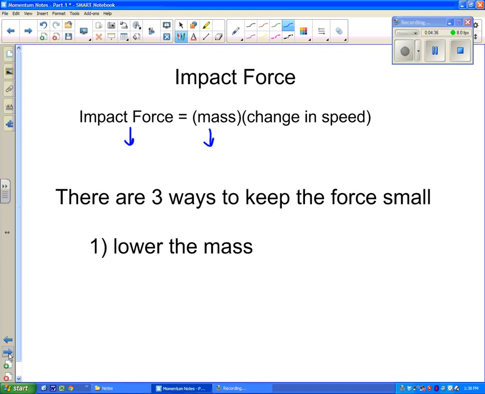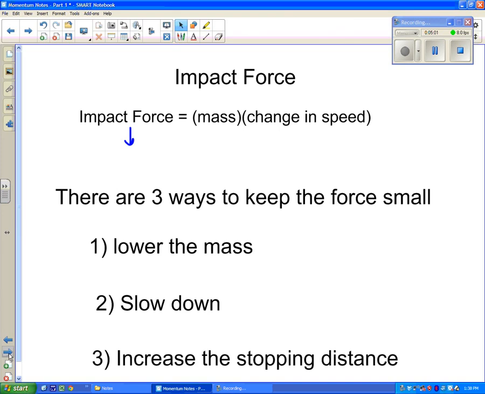If we lower the mass, we make things lighter, they hit softer. They don't hit as hard. So the mass goes down and the force goes down. The other thing we can do is slow down. So if this speed goes lower, then the force gets lower. Obviously, if we're going very slow, it's not going to hit very hard. And the last thing we could do is increase the stopping distance.